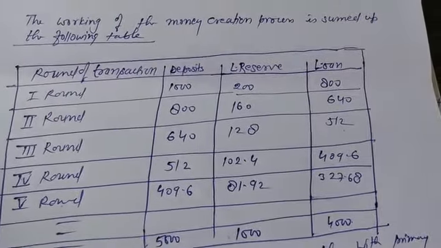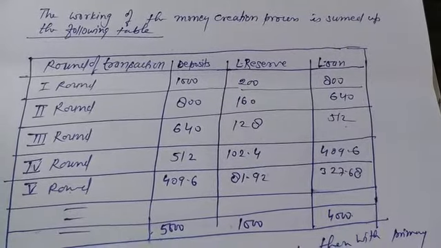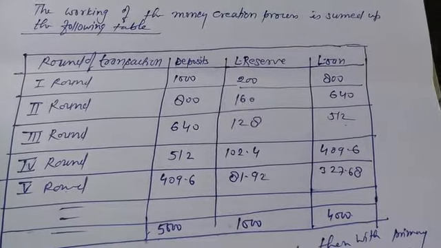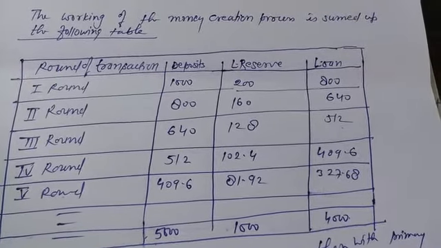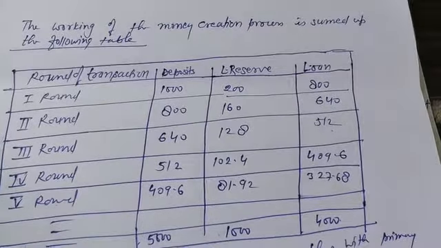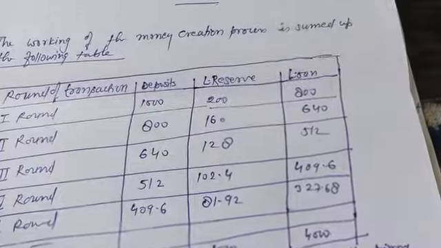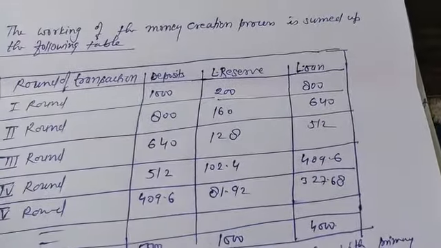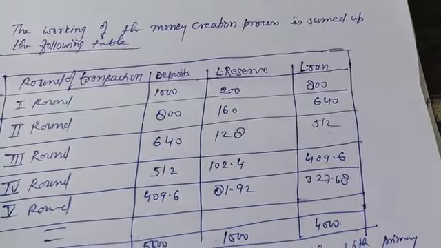which will be given by the commercial bank to the consumers. Because a commercial bank always gives a loan not in cash but by providing a check to the person who is taking the loan. In the second round, that check of 800 will be deposited in the bank by the concerned person.